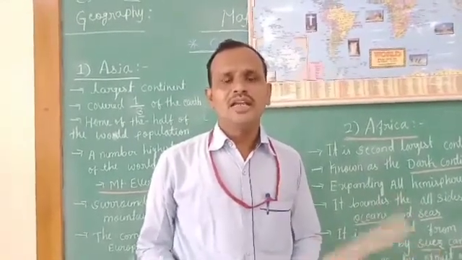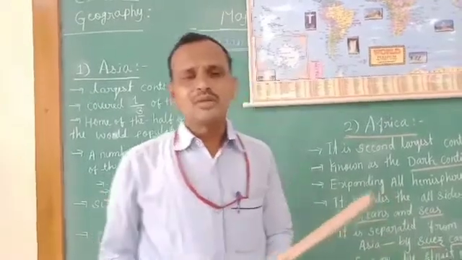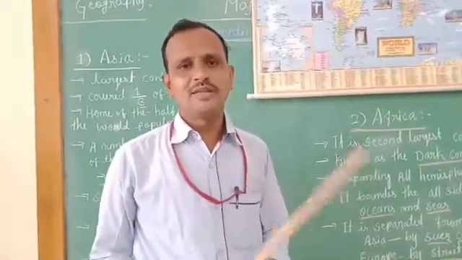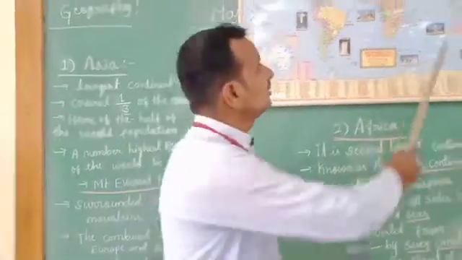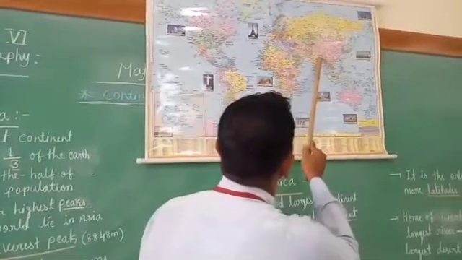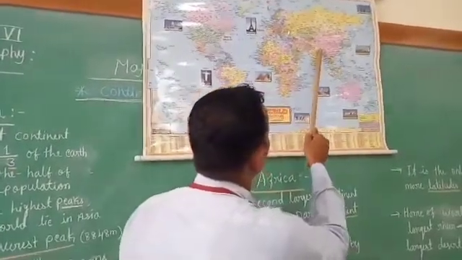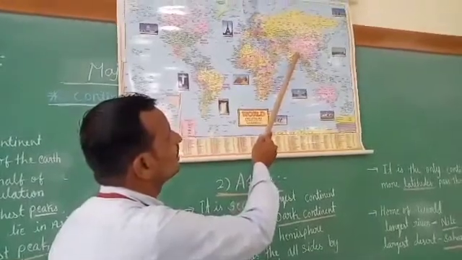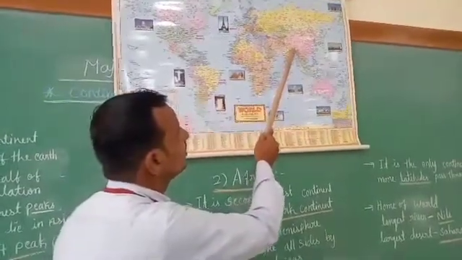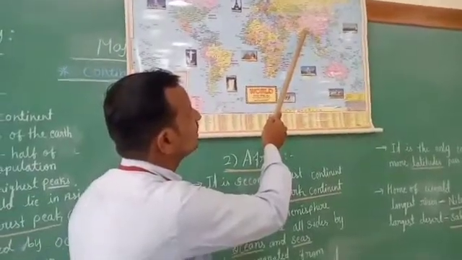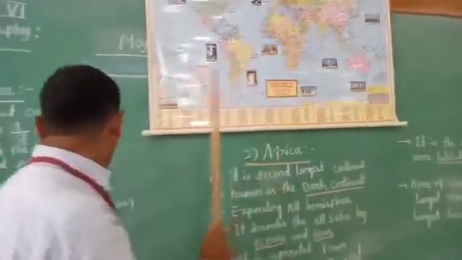It lies on the border between Nepal and Tibet. Here you can see in the map the countries Nepal and Tibet, and between them, on this side, Mount Everest is located.